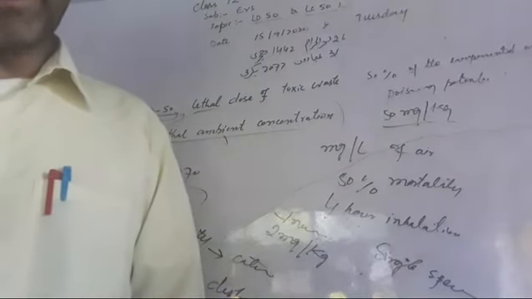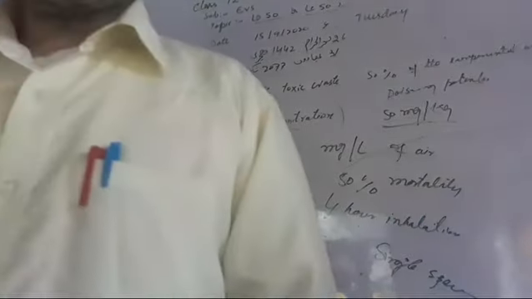So the third one is toxicity. Dear students, toxicity shows that the waste substance threatens health.